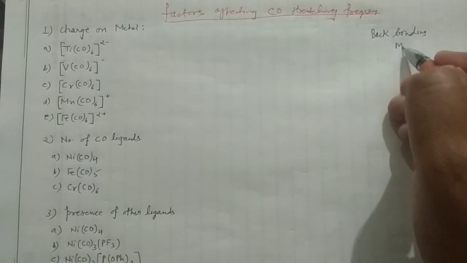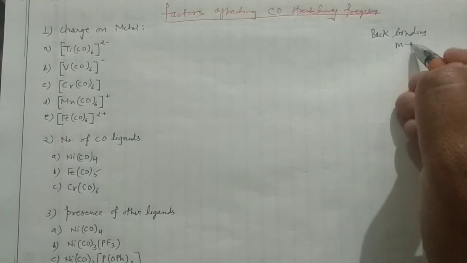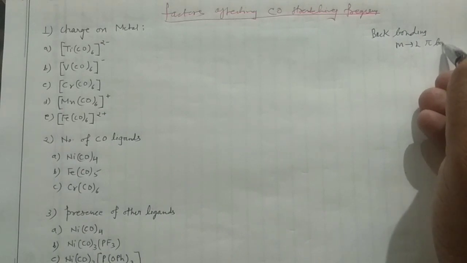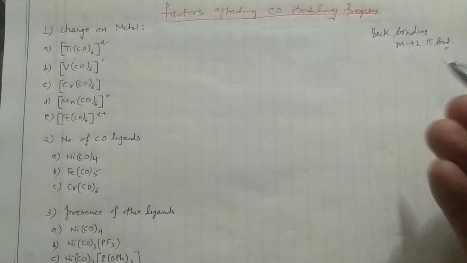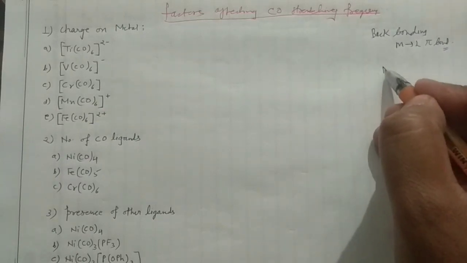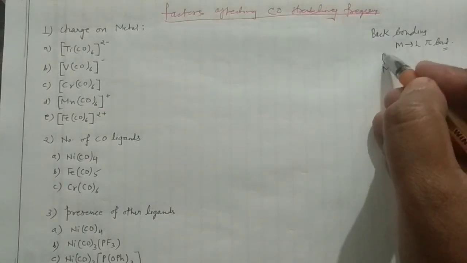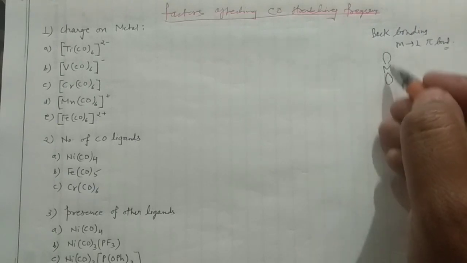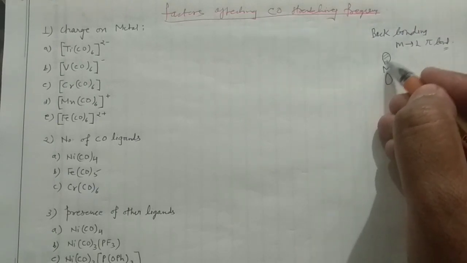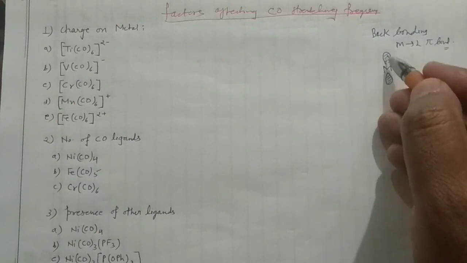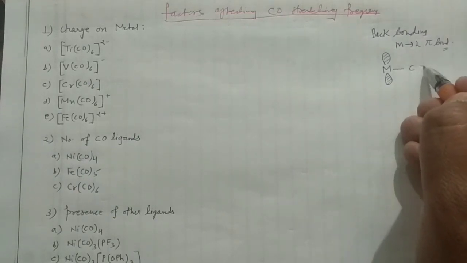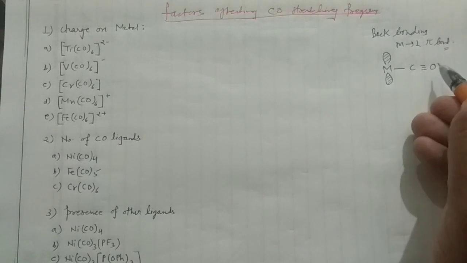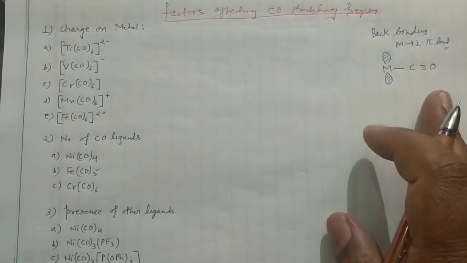Back bonding means metal to ligand pi bond. Okay, this is important. Metal to ligand pi bond. This is very important. So how does it happen? Say I'm having this metal here and it is having the d orbital. For your convenience I am showing only one lobe of your d orbital. It is a filled one. It has electron density. You can consider it in that manner, and it is connected with the carbonyl, which has the triple bond here. There is no problem in that. Okay, in that manner you can write.